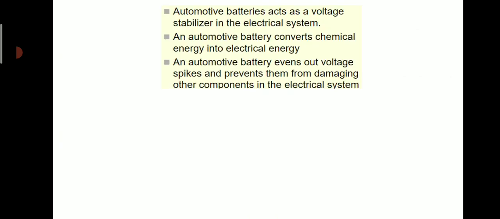Automotive batteries act as a voltage stabilizer in the electrical system. An automotive battery converts chemical energy into electrical energy, and an automotive battery evens out voltage spikes and prevents them from damaging other components in the electrical system.